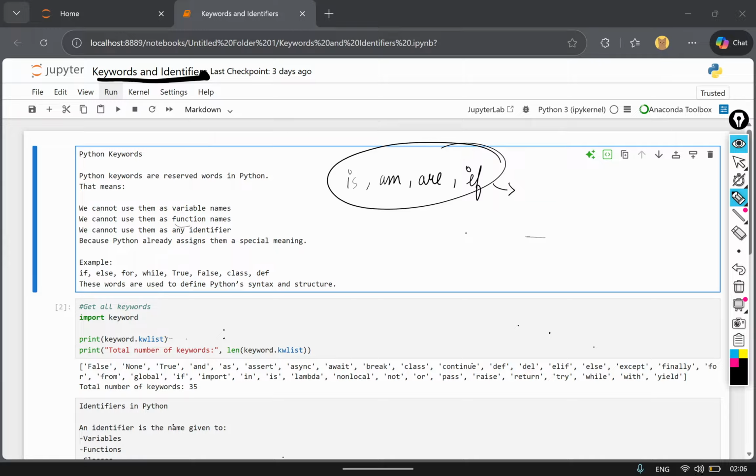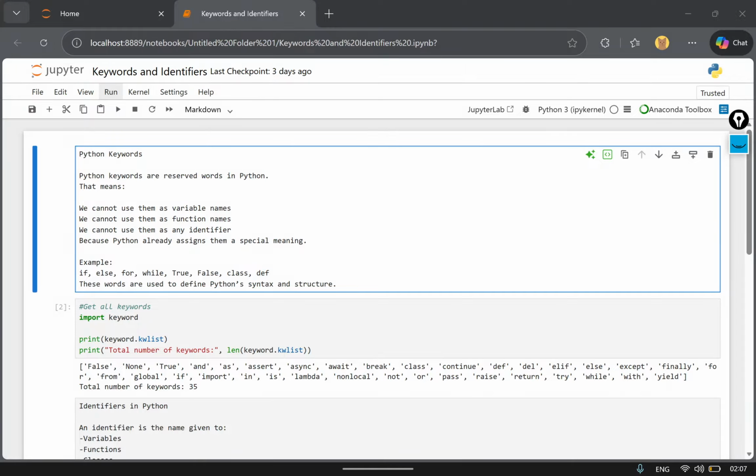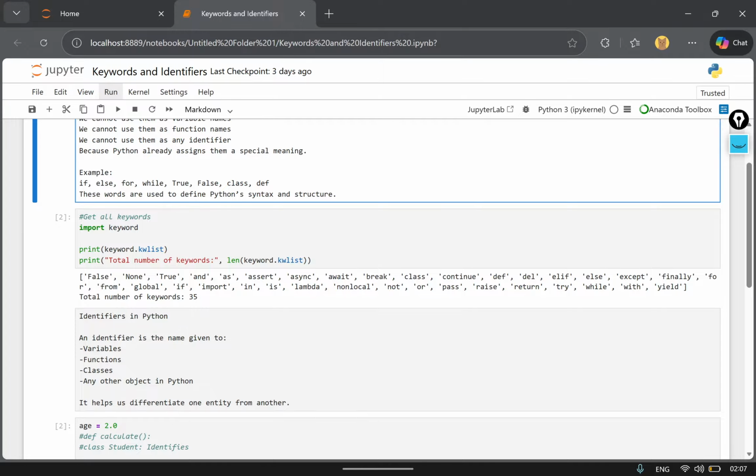Now, let's start with the Python keywords. Keywords are basically the reserved words in Python. That means that we cannot use them as variable names, as function names, or as any other identifier.